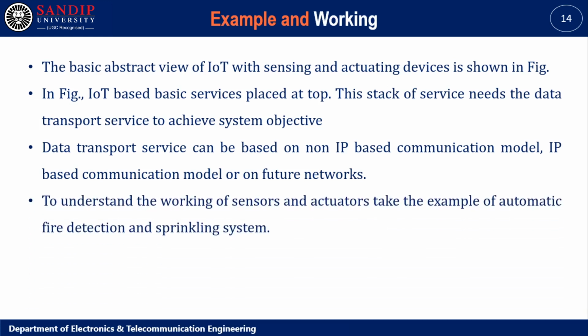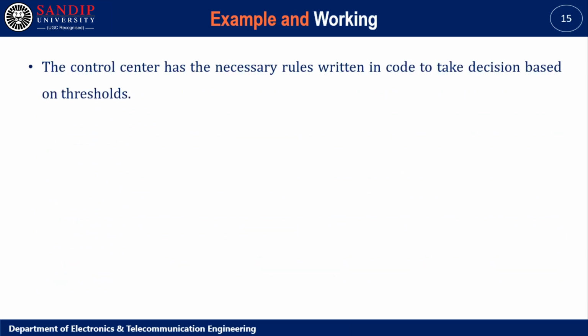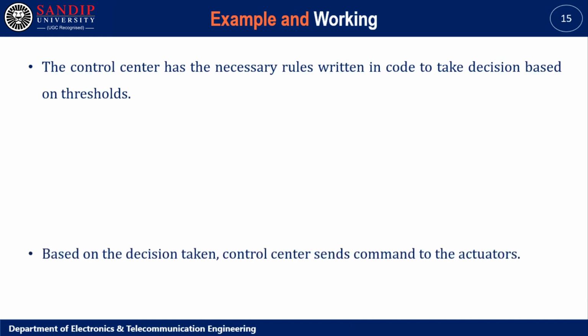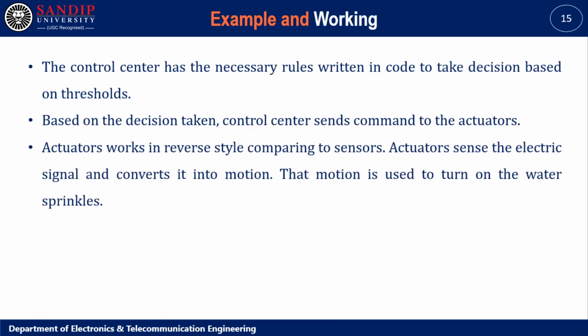To understand the working of sensors and actuators, take the example of an automatic fire detection and sprinkling system. The system has a fire or heat or smoke detecting sensor that senses and sends the signal to the control center. The control center has the necessary rules written in code to take decisions based on thresholds. Based on the decision taken, the control center sends a command to the actuators.